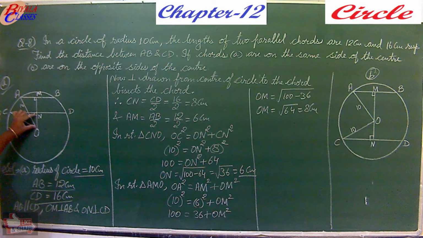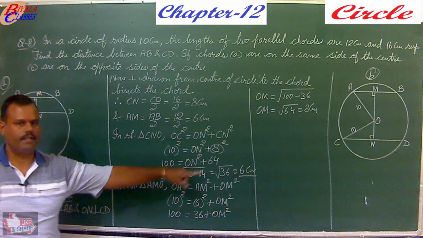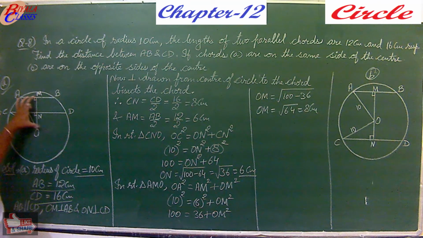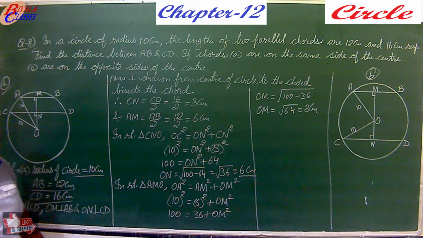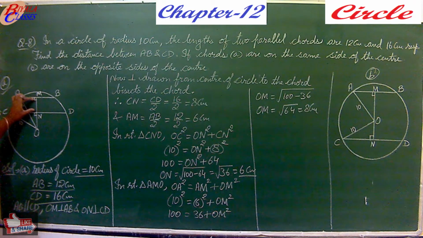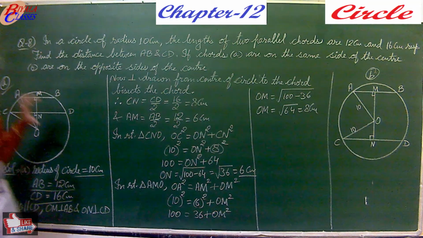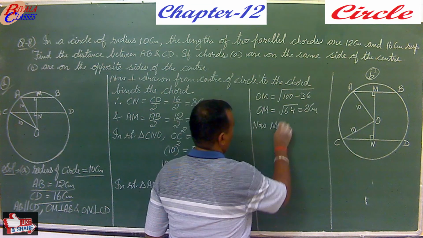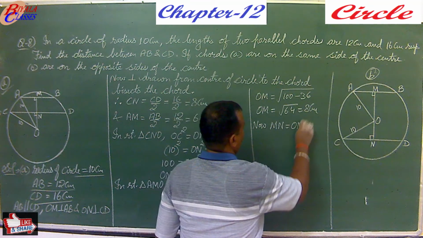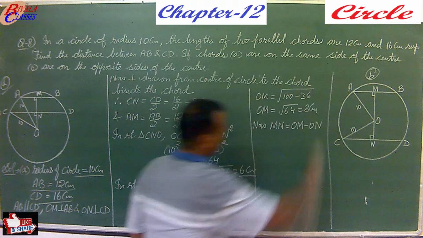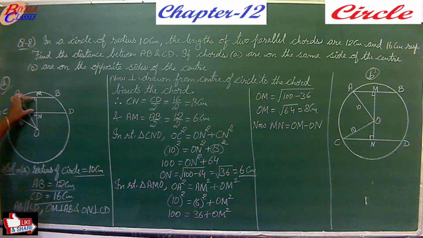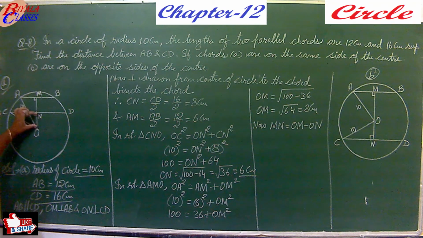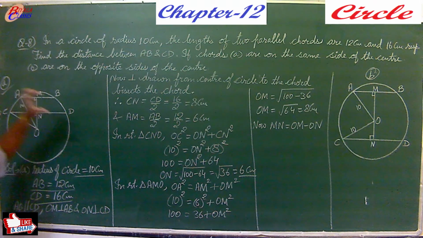So you have ON as 6 centimeter, you have OM as 8 centimeter. So we need to calculate only MN. So what will be MN now? Now MN is OM minus ON. To find MN, OM minus ON, you will get MN.